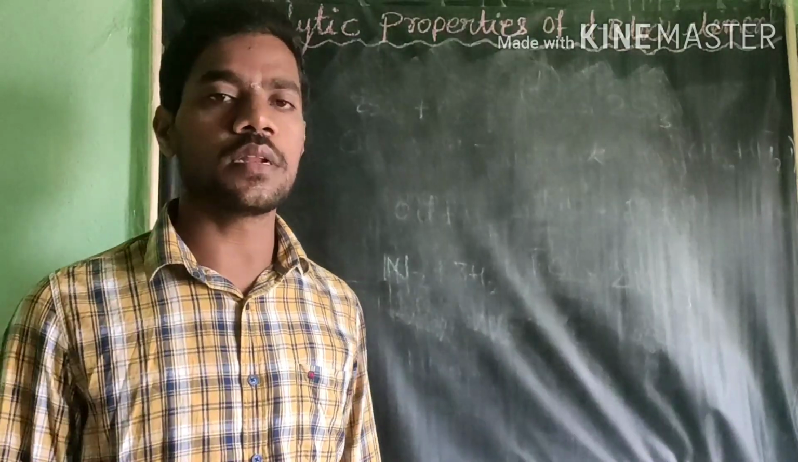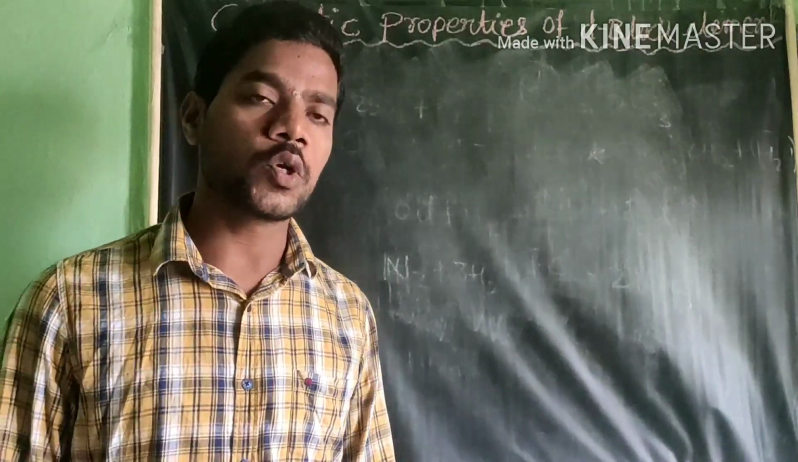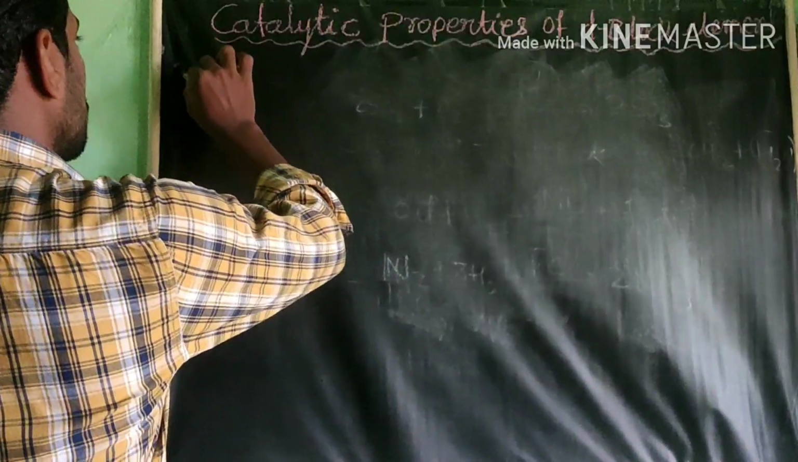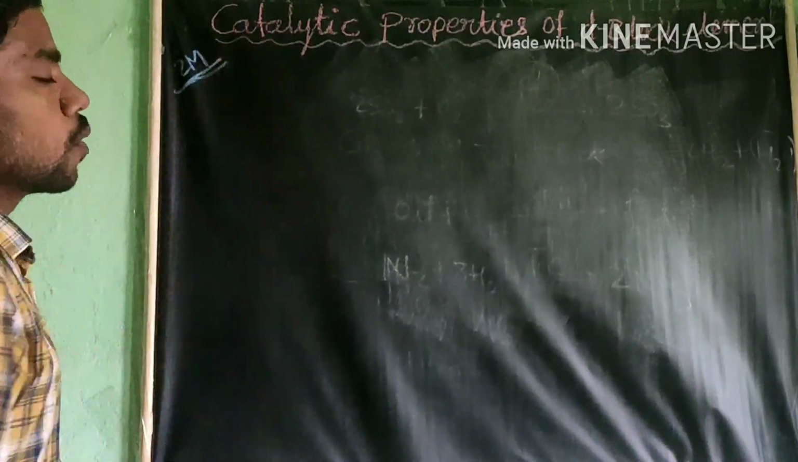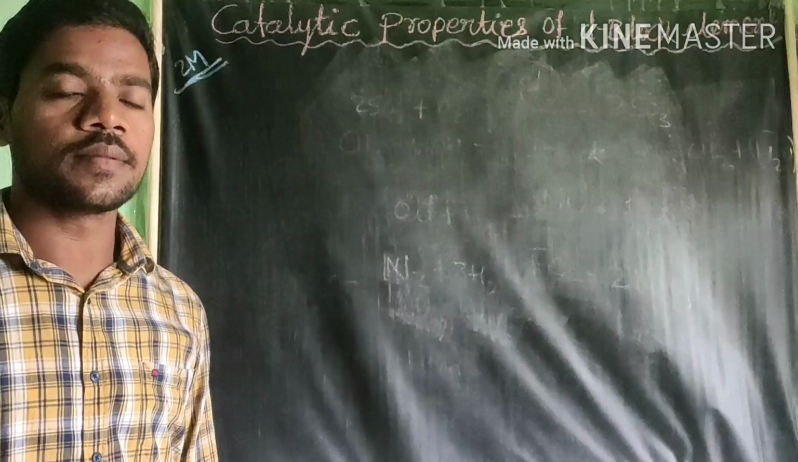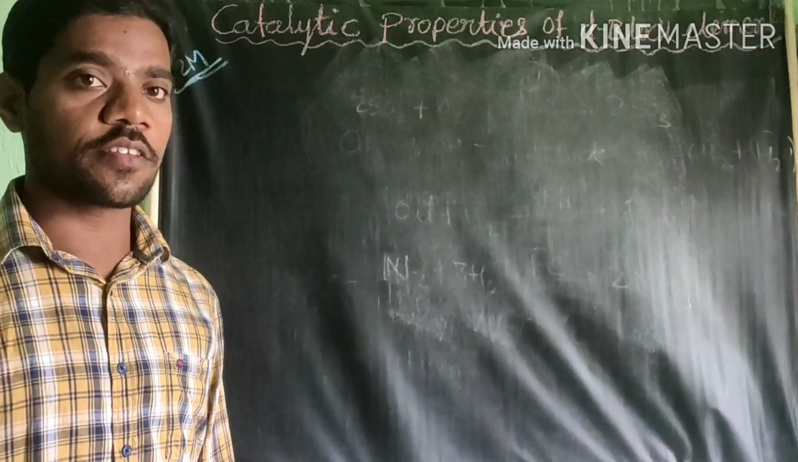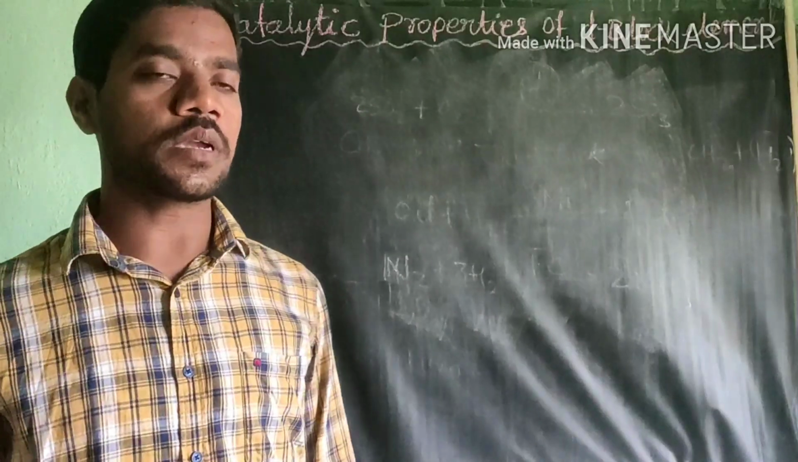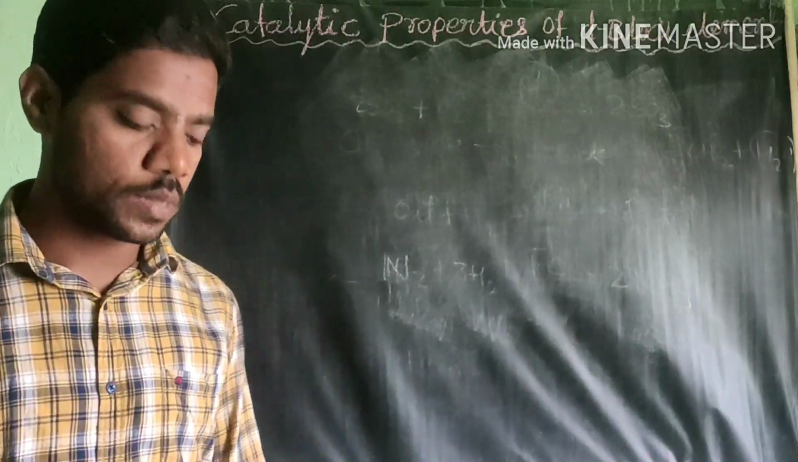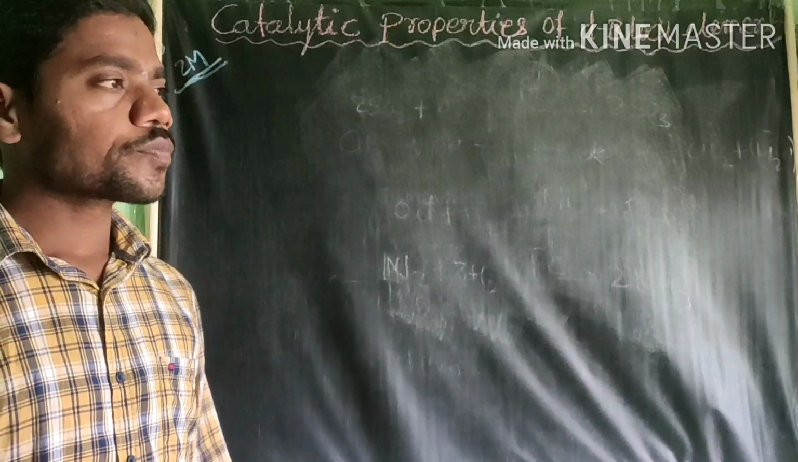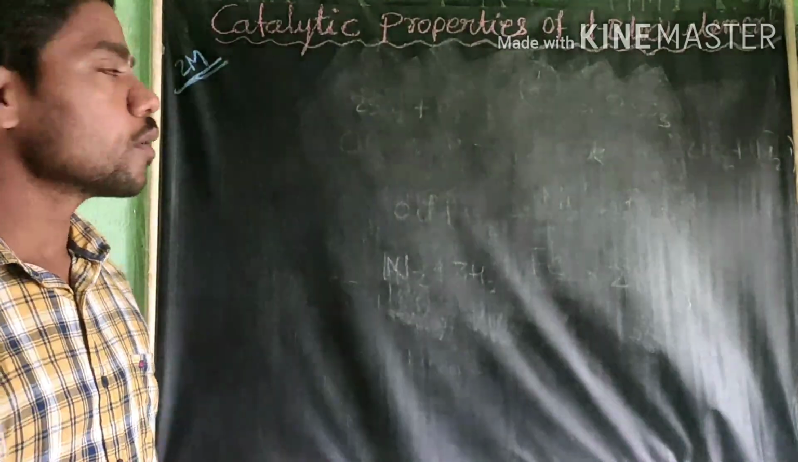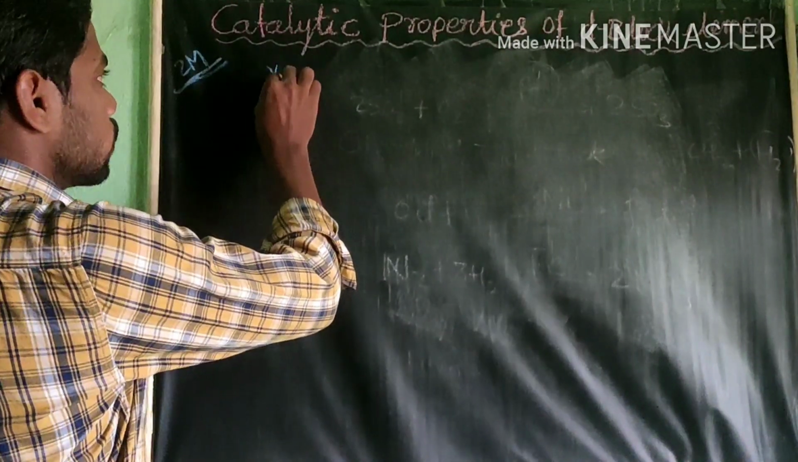One thing, dear students, this is asked as a 2 marks question. How are they asking? Explain the catalytic property of D block elements. They were asked previously. Okay, there are 2 points I will tell you.